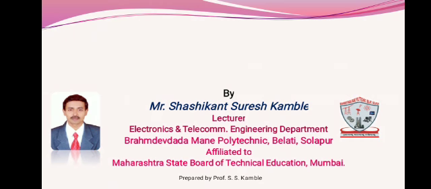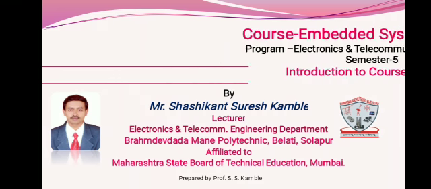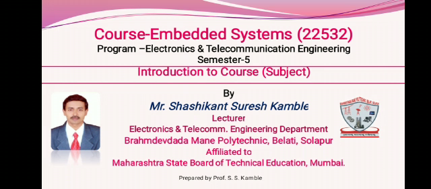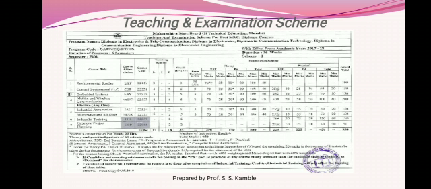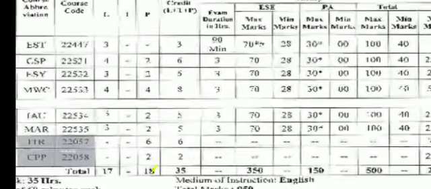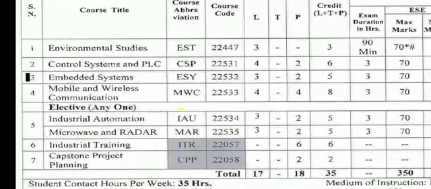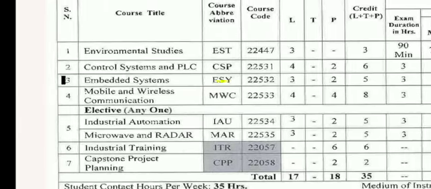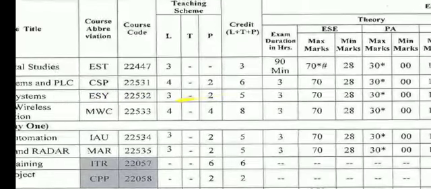Today we are going to discuss the introduction of the subject Embedded System, whose subject code is 22532, which is for the 5th semester of the EJ department. Now, after this, we will see the teaching and examination scheme. This particular subject has an abbreviation code of ESY. This ESY has a course code of 22532.